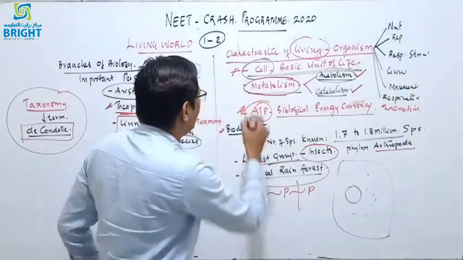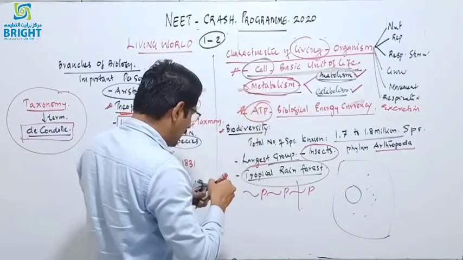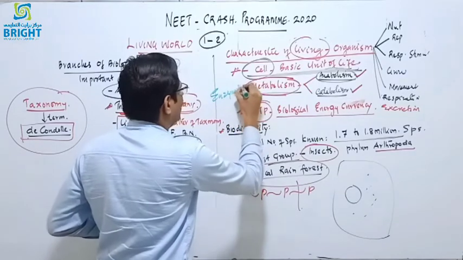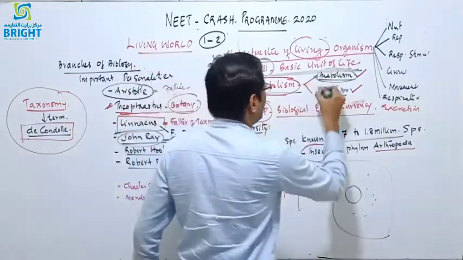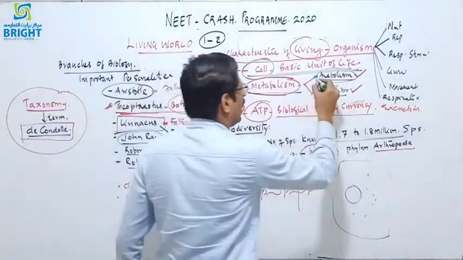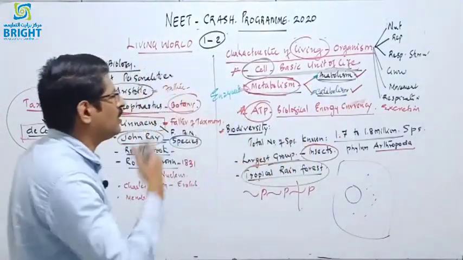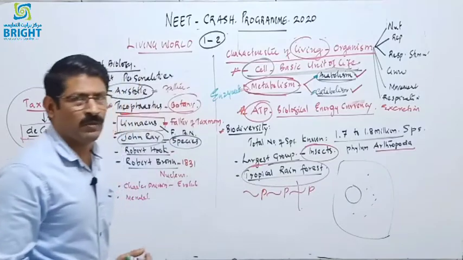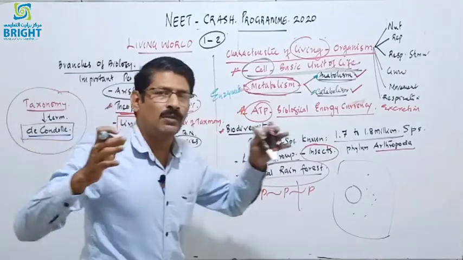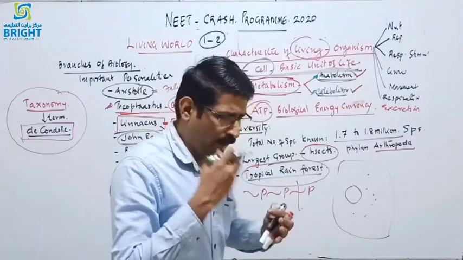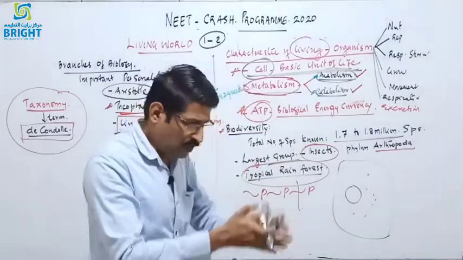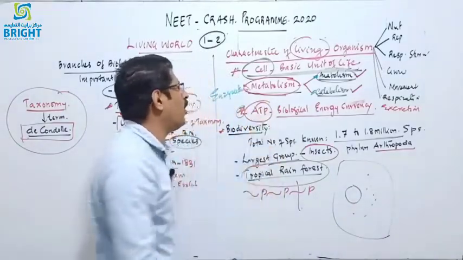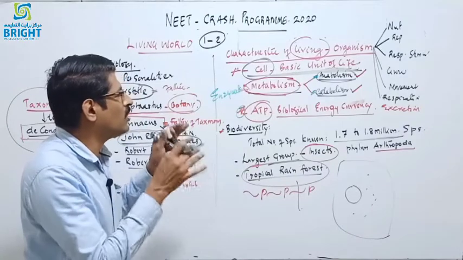The chemical reactions are called metabolism, and metabolism is regulated by different enzymes, so these are enzymatic processes. Metabolism involves catabolism and anabolism. Anabolism is the constructive process, and catabolism is the destructive process. In anabolism, complex molecules are formed from simpler molecules, but in catabolism, complex molecules are broken down into simpler components. ATP molecules are important for cell biology and cytoplasmic processes.